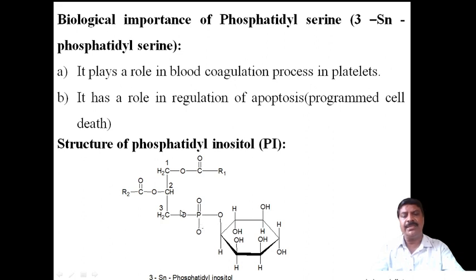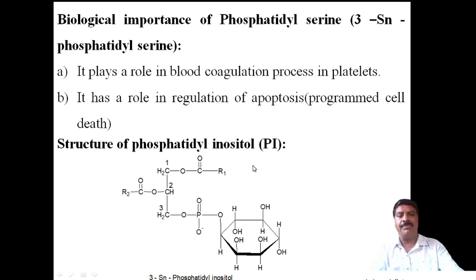Along with this, it is called a phosphatidyl inositol, and it can also be written as capital P and capital I. In the other way, capital P and small i means the inorganic phosphate only. You don't confuse. Both are capital here: capital P and capital I means this compound.